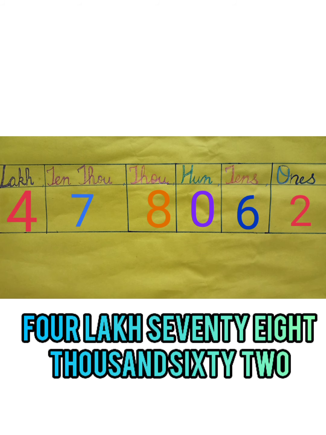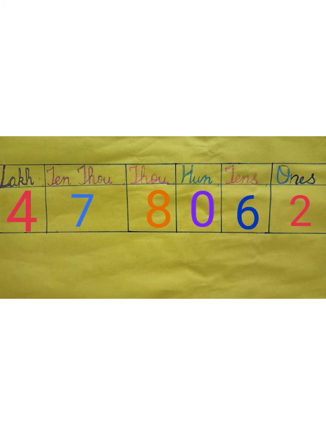So when you read this number, we read it as 4,78,062. Here there is no 100, so no need of saying 100. Directly you have to say 62 without saying 100. 4,78,062. So when you are having a number in front of you, always say ones, tens, hundred, then put comma, thousand, 10,000, comma, and then lakh. You read it as 4,78,062. I hope you understood.